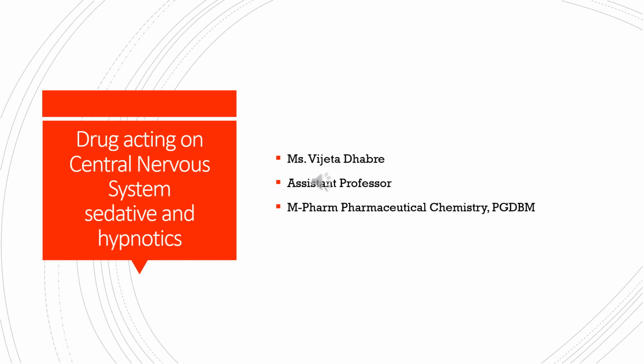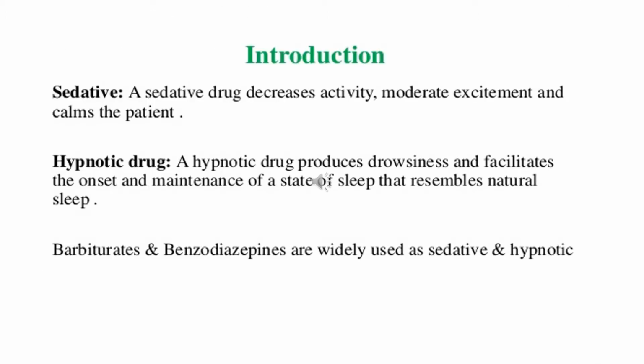Drugs acting on the central nervous system. In that we will see sedative and hypnotic drugs. Introduction. Sedative: a sedative drug decreases activity, moderates excitement and calms the patient. Hypnotic drugs: a hypnotic drug produces drowsiness and facilitates the onset and maintenance of a state of sleep that resembles natural sleep. Barbiturates and benzodiazepines are widely used as sedative and hypnotic drugs.